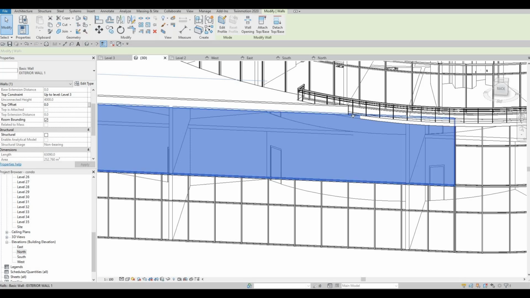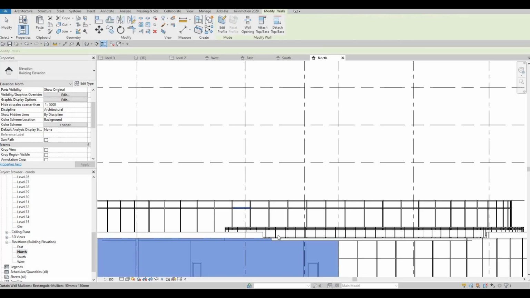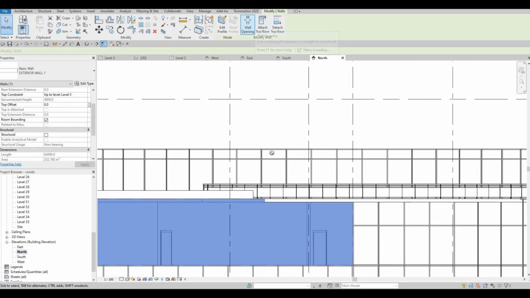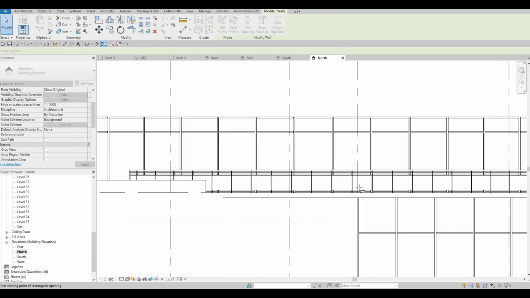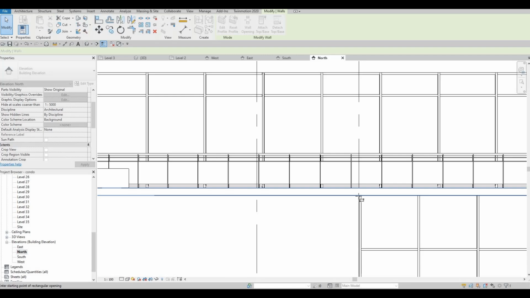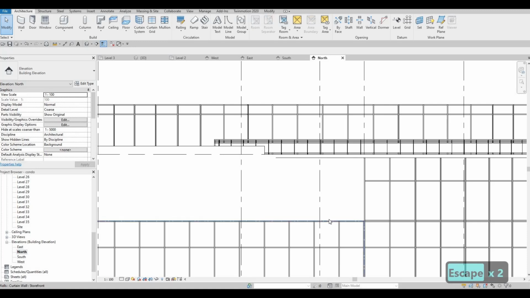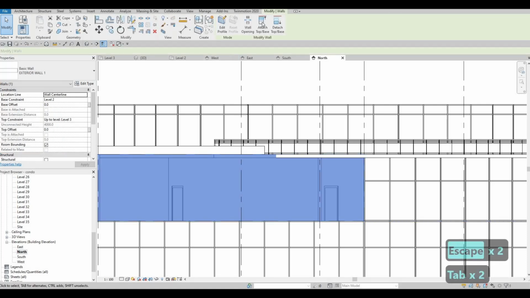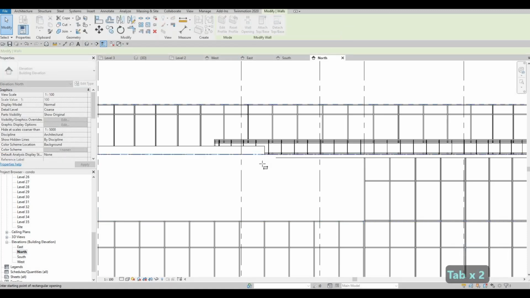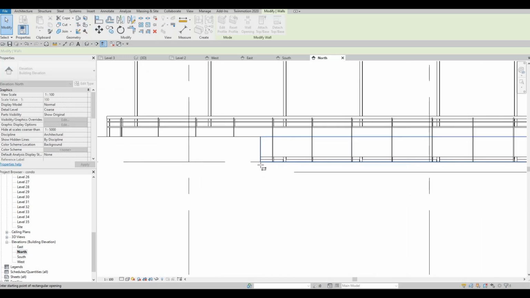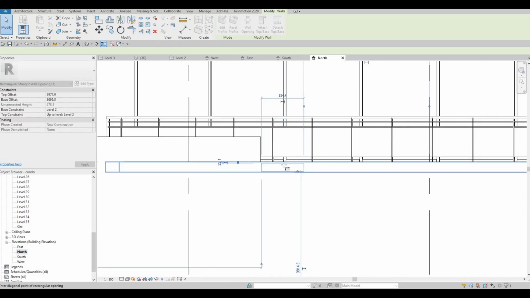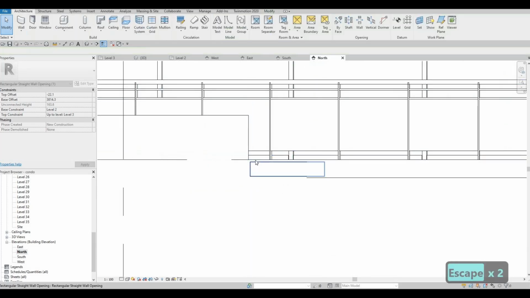And then here we could create another opening as well. So wall opening, and then just create the wall opening similar to that. So click on the wall, click on wall opening, and then the same height.